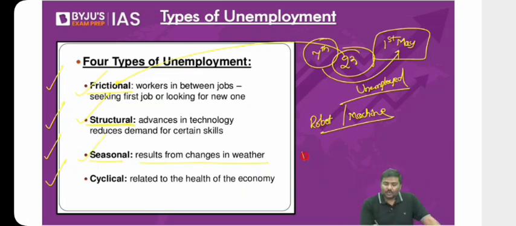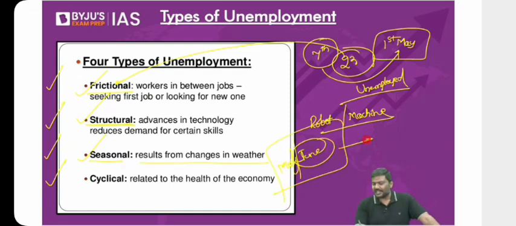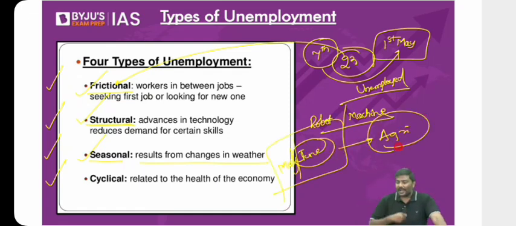Let's say now you are in the month of May or June. Think of this and tell me, what do you think will happen to agriculture labor in the month of May or June? Will the demand for agriculture labor increase or not? It will increase, by the way. Why? It is sowing season. Monsoon will come. Sowing season will start.